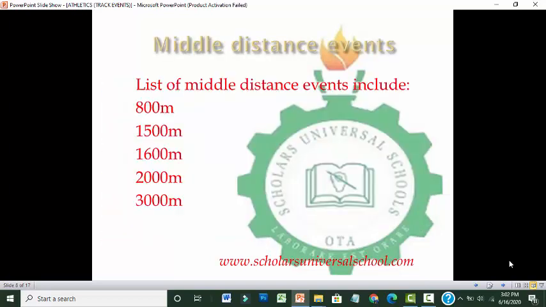We have the middle distance events, which is the second stage of track events after the sprint events. The middle distance events include the 800-meter race, the 1,500-meter race, the 1,600-meter race, the 2,000-meter race, and the 3,000-meter race. Unlike the sprint events, it is usually run by large numbers of people. Sprint is run by a maximum of 8 athletes, but the middle distance race contains more contestants.